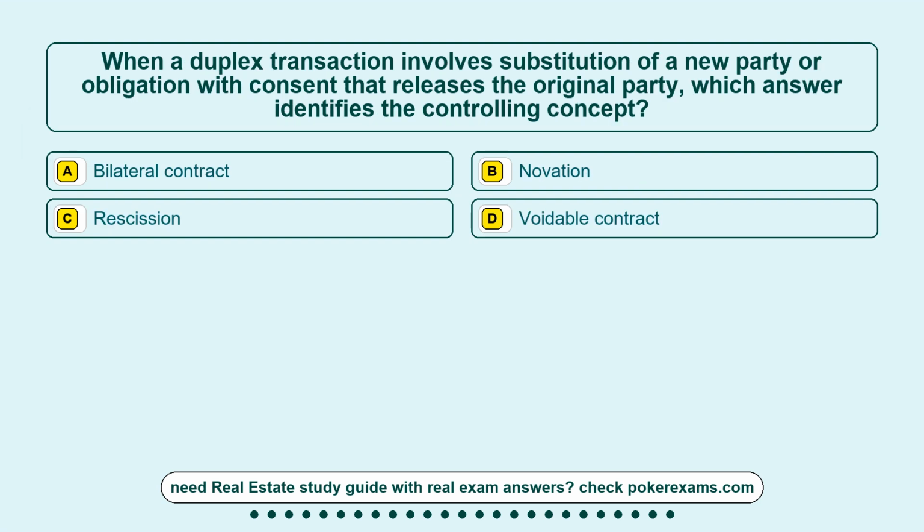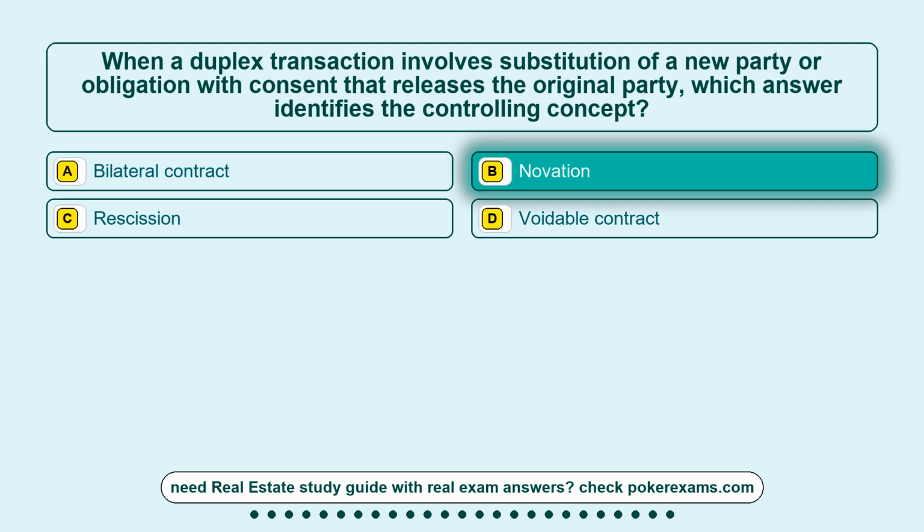Question 12. When a duplex transaction involves substitution of a new party or obligation with consent that releases the original party, which answer identifies the controlling concept? Option A, bilateral contract. Option B, novation. Option C, rescission. Option D, avoidable contract. The correct answer is option B, novation.